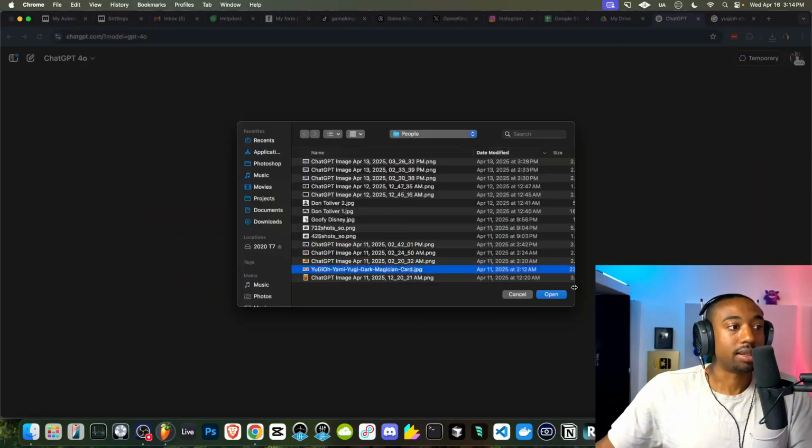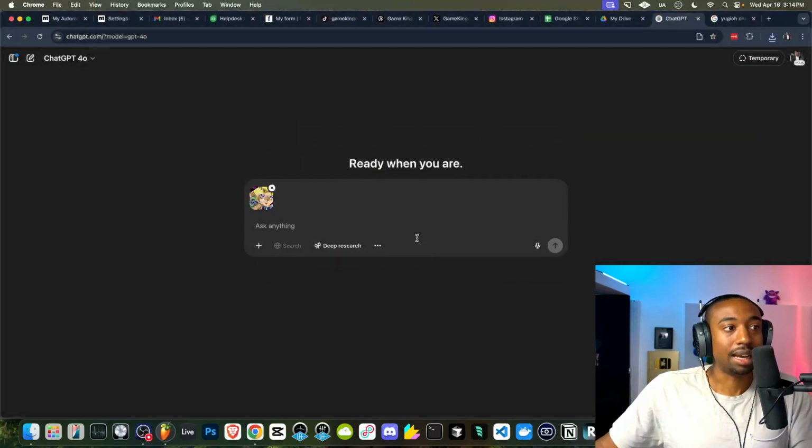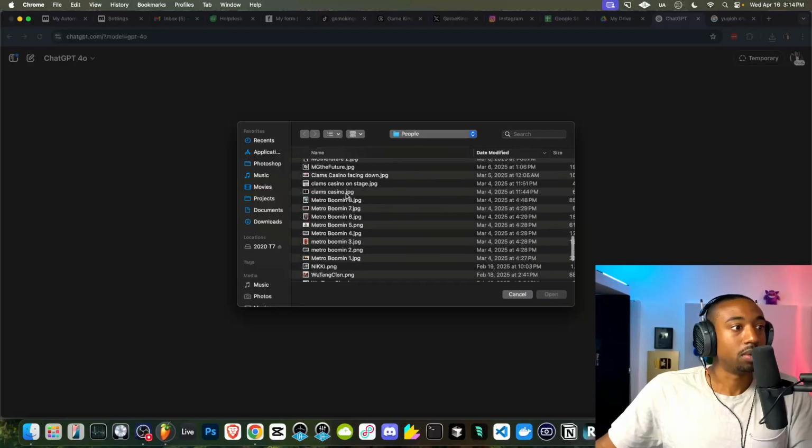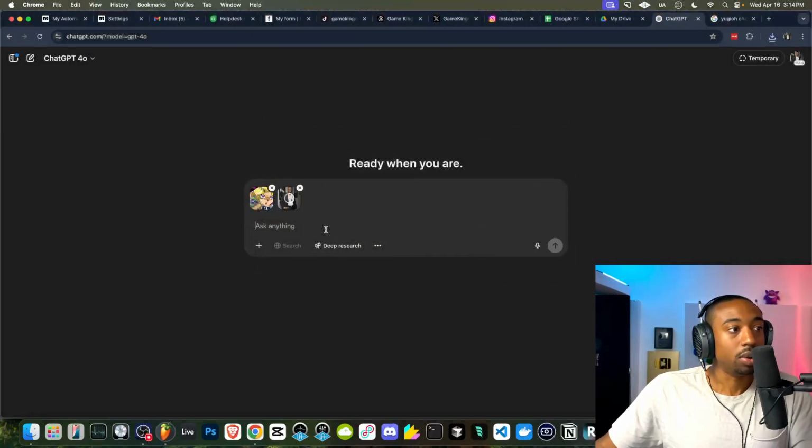Okay, one thing I forgot to say with ChatGPT is you want to load up a reference image, which is very important to get the styling right. If you just say Yu-Gi-Oh character, it probably won't give you the right type of style. That's what I forgot to mention about the Yu-Gi-Oh character.